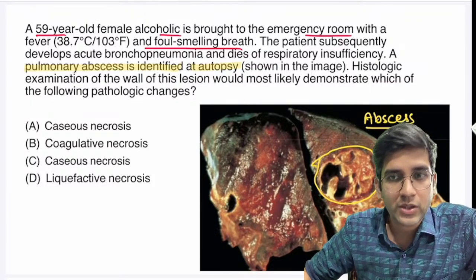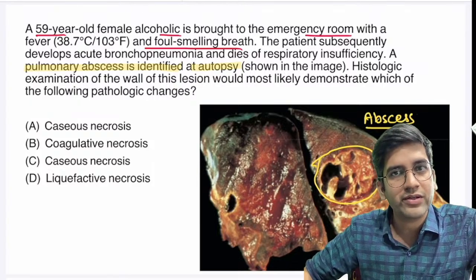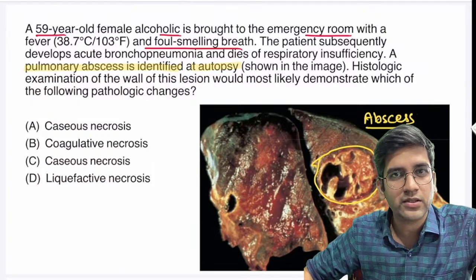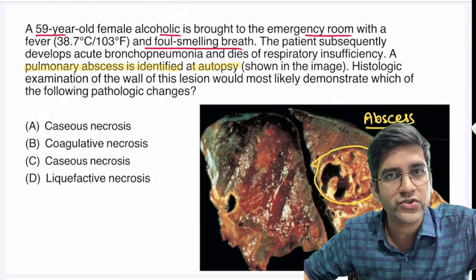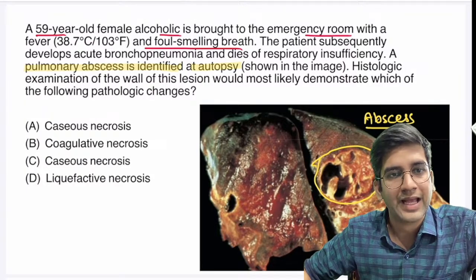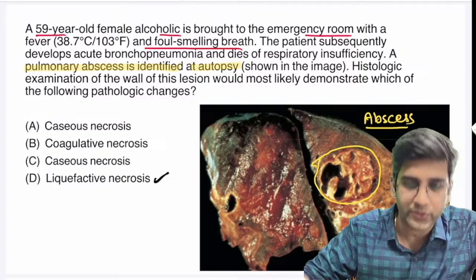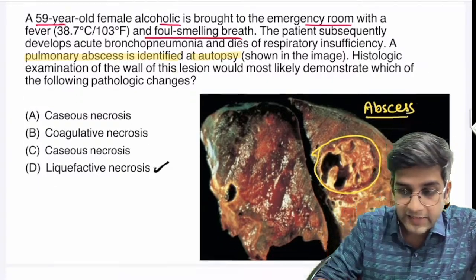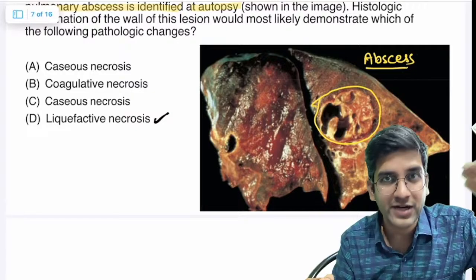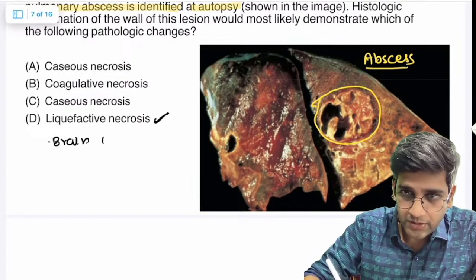Okay. So now, what is the finding seen in abscess? What type of necrosis? Now we have divided the question a little bit. The question is simple. What is the type of necrosis seen in abscess? Coagulative, liquefactive, caseous, or fibrinoid? Abscess will always have only one type of necrosis, which is liquefactive necrosis. Please do remember, liquefactive necrosis can be seen obviously in your brain infarct, right? So you cannot forget that. That's where you see it.